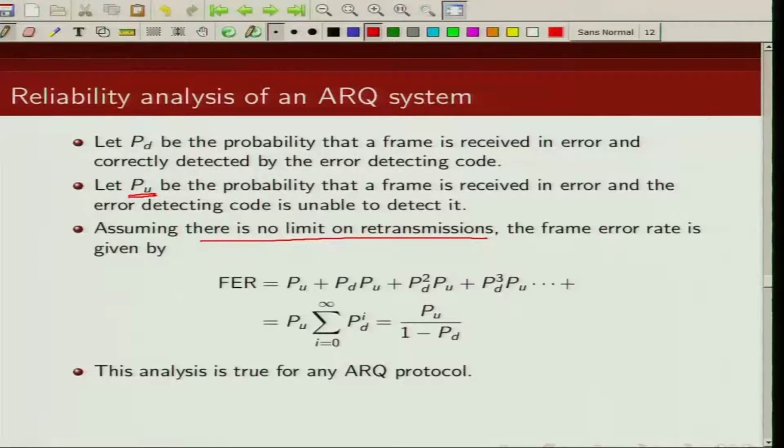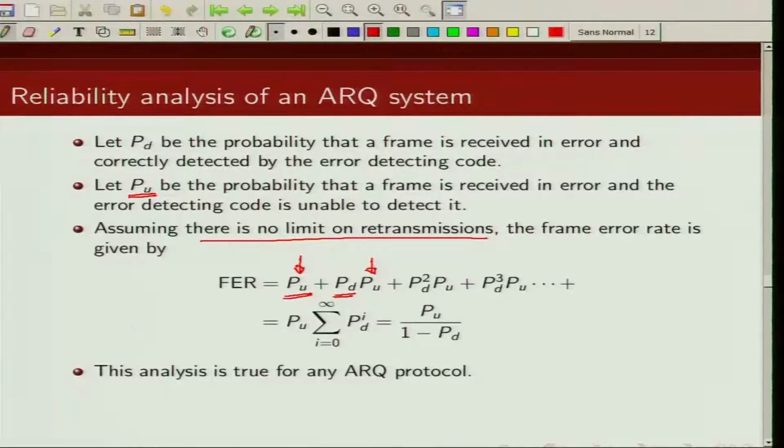So it can happen that the first time we send the packet, the error detecting code is not able to detect the error and it accepts the packet. So this is given by this probability. Or it may happen that the first time it was able to detect the error, but when we retransmitted it for the first time, the error detecting code was not able to detect the error.